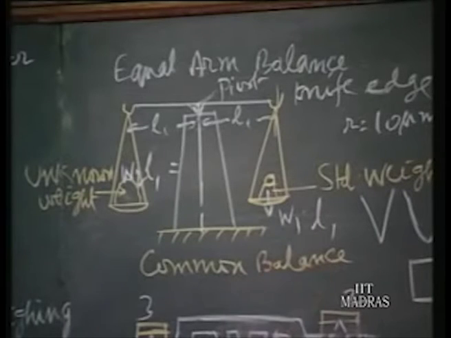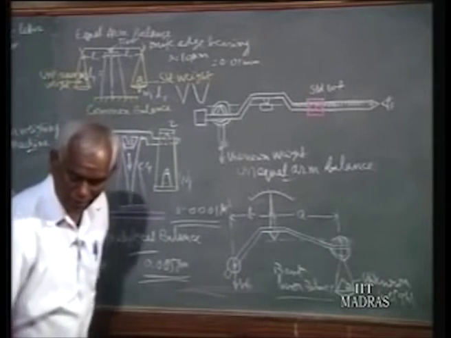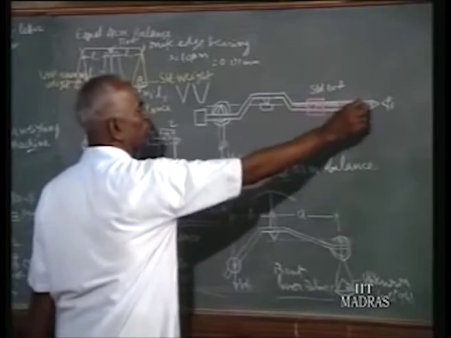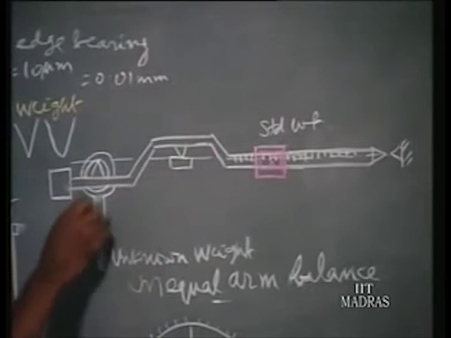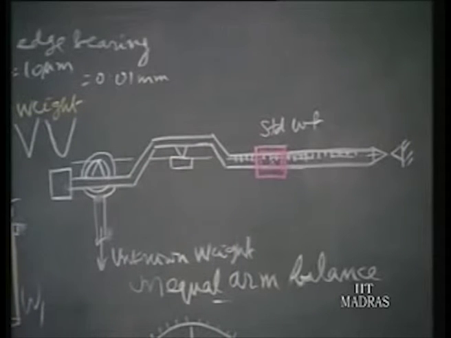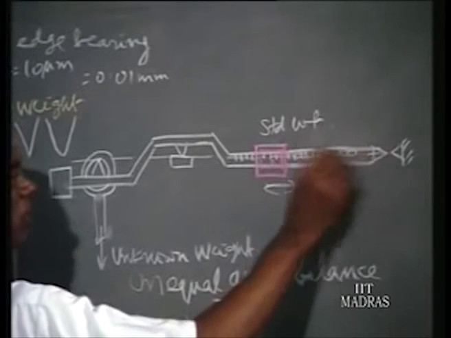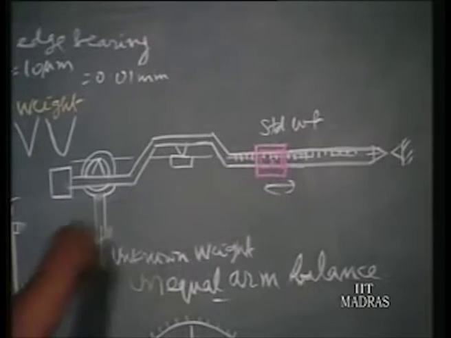So in all measurements we are comparing only moments, because mass cannot be separated from the force, and force acts from a distance, so it is a moment. Here, because of the longer arm, with a smaller weight we get a larger moment, and here a larger load with a smaller moment, and we can equalize until the end tip of the lever stands against the reference mark after adding the weight here. Then we make a reading of what the weight is, and that is how it is done.